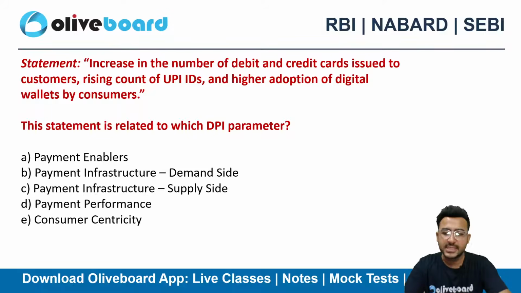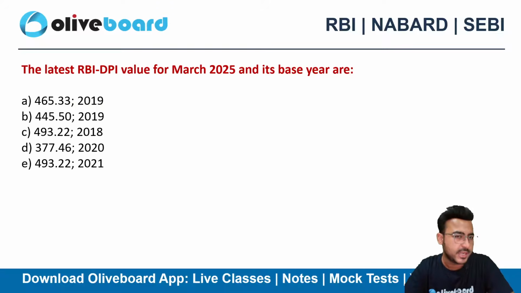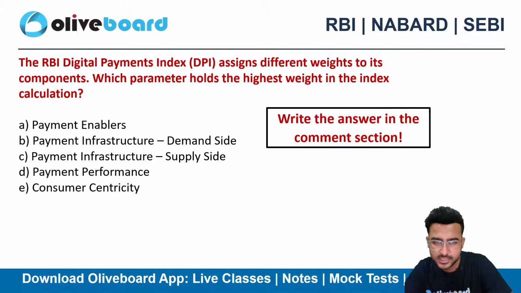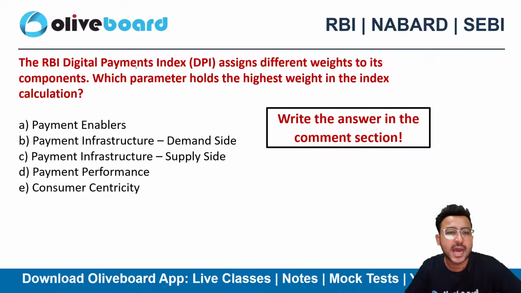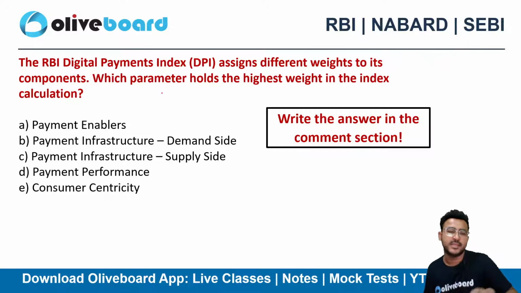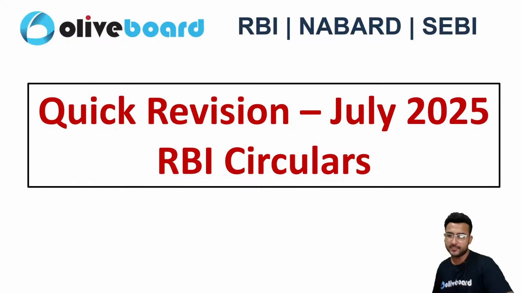Here the correct choice is option B, payment infrastructure demand side. These things come under the demand side. What is the latest RBI DPI value for March 2025? So we all know that it is 493.22 and the base year is 2018. And this particular question you need to let me know in the comment section. The RBI Digital Payment Index assigns different weights to its components. Which parameter holds the highest weight in the index calculation? Please do let me know in the comment section, and later on we'll be discussing.